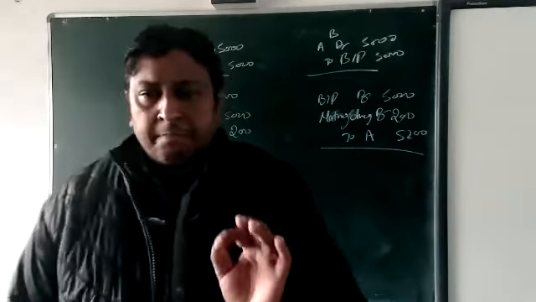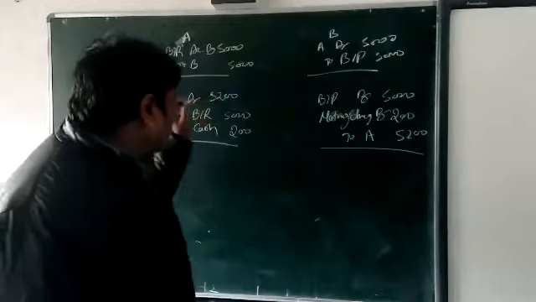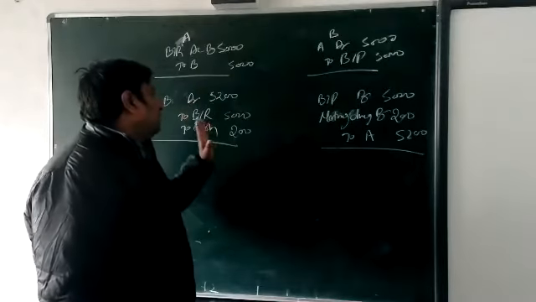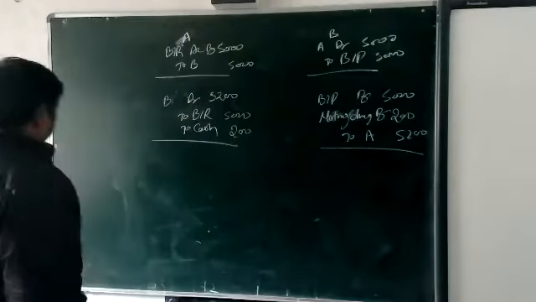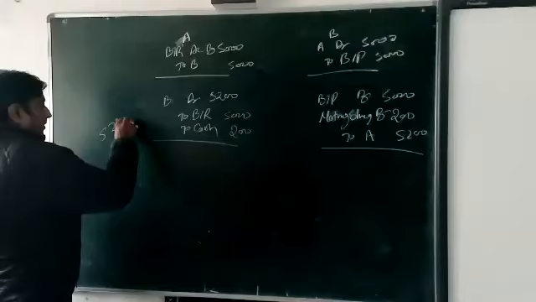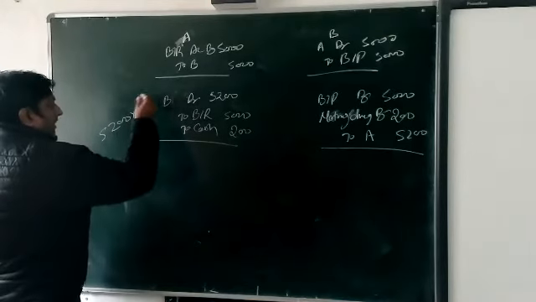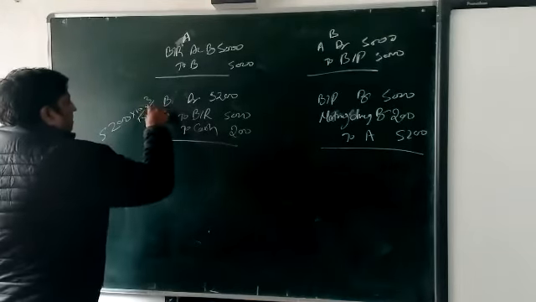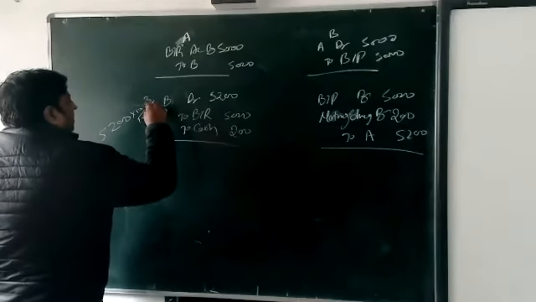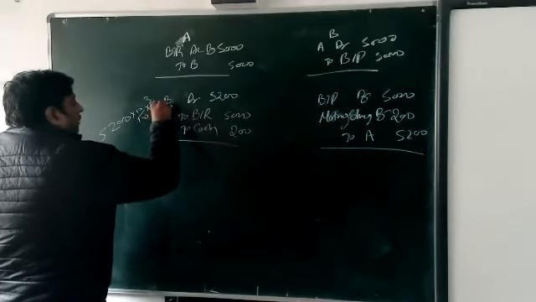First we are thinking they are paying in cash. So now we are going to charge 10% of this amount: 5,200 into 10 upon 100 into rate into months, 3 upon 12.